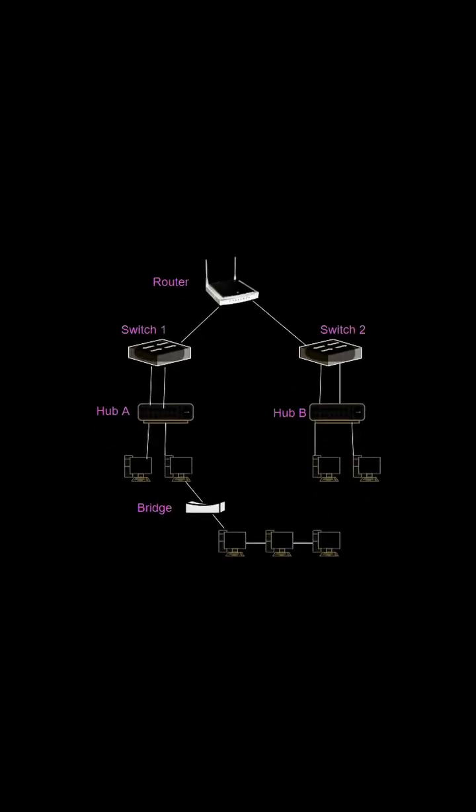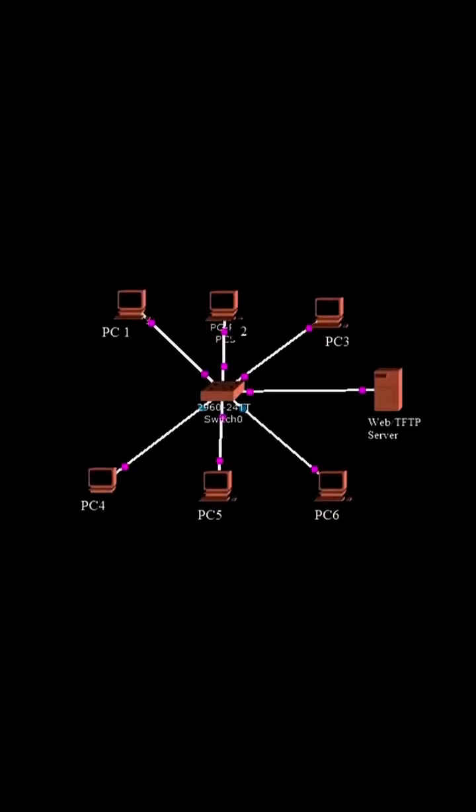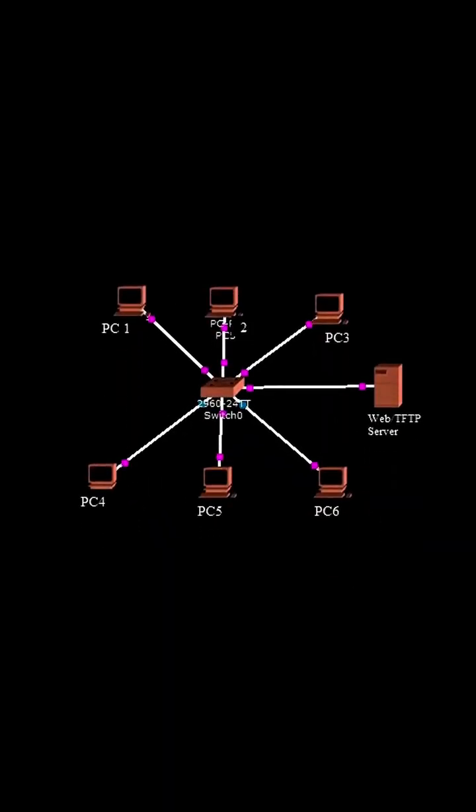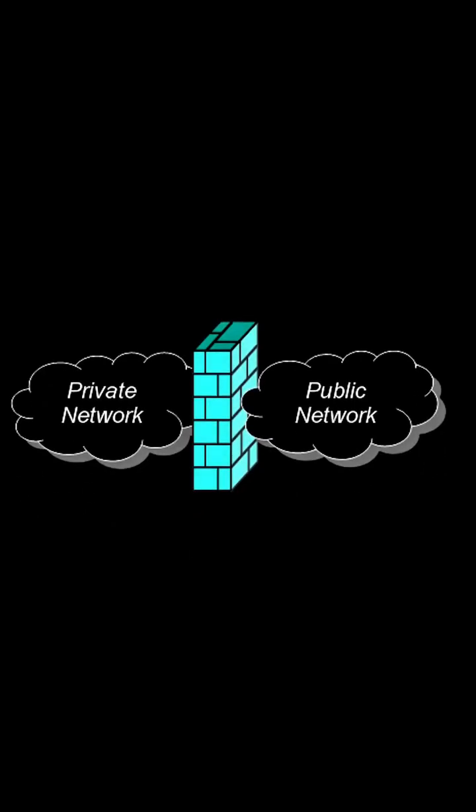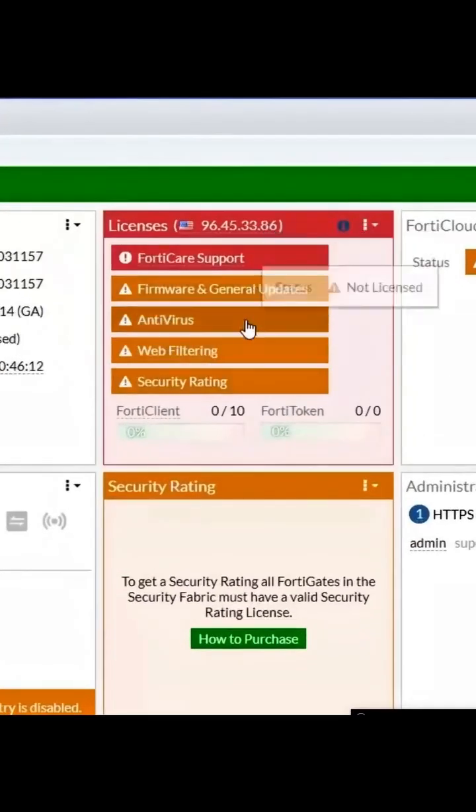Routers determine the best path for data, but misconfigurations can expose internal networks. Switches connect multiple devices within the same network and operate on the data link layer. Firewalls filter incoming and outgoing traffic based on predefined security rules. Ethical hackers test firewall configurations to check for weaknesses and analyze traffic through routers and switches to locate potential attack points.